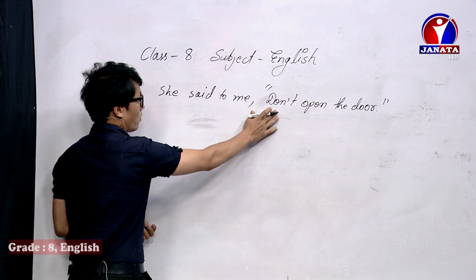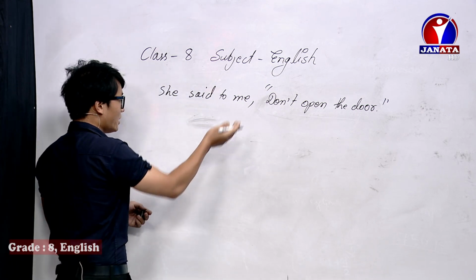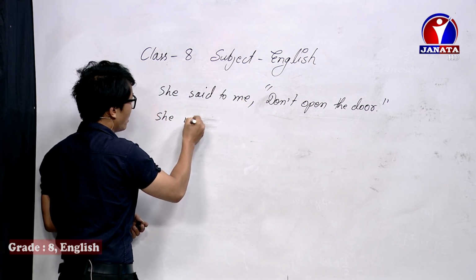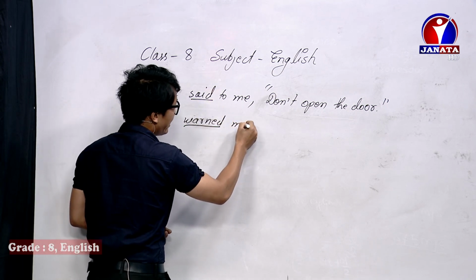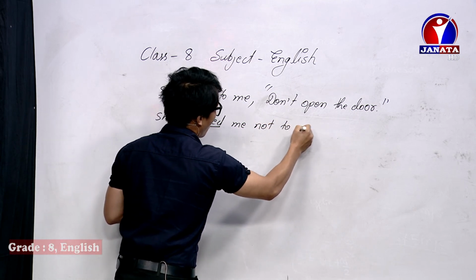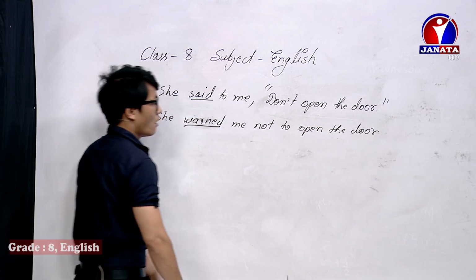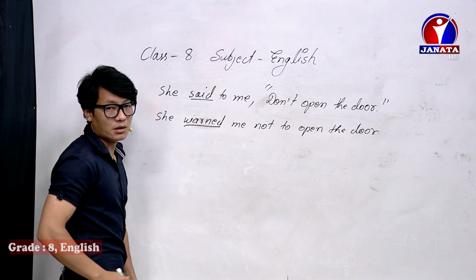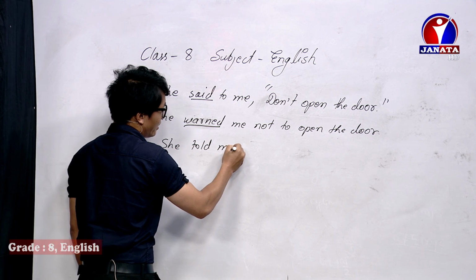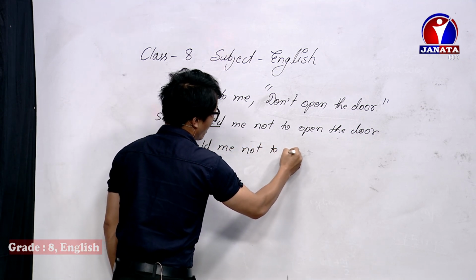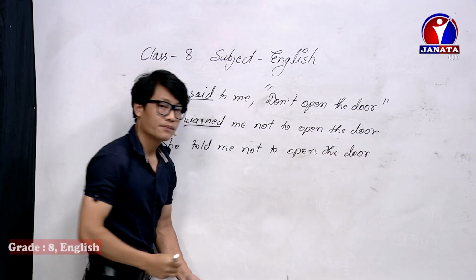If you think this is a warning, then you need to write warned, V1 past. She warned me not to open the door. Or if you think that is not a warning, then you can write she told me not to open the door. So you can write in two ways.